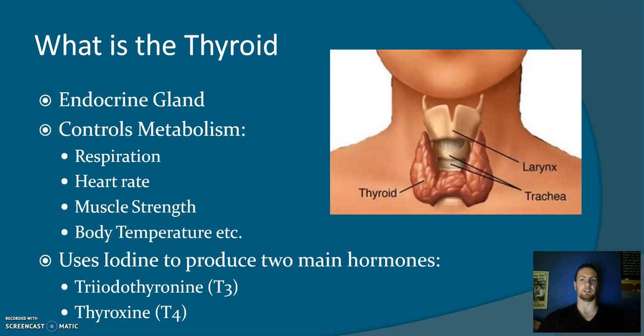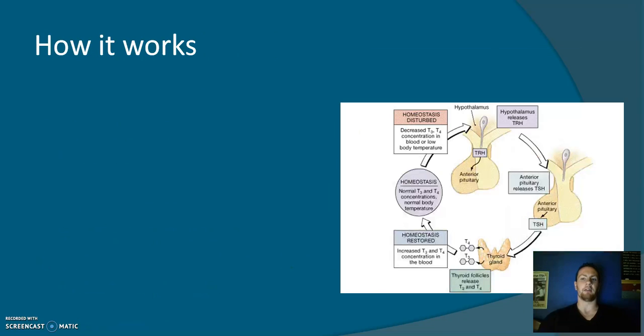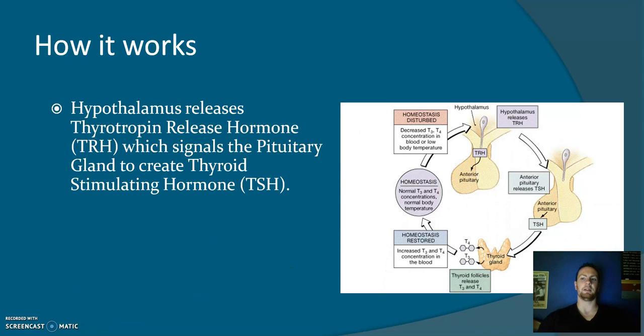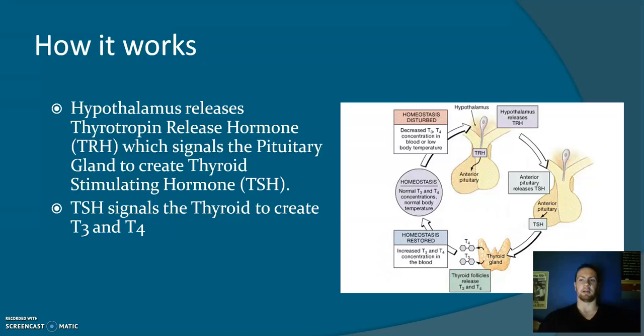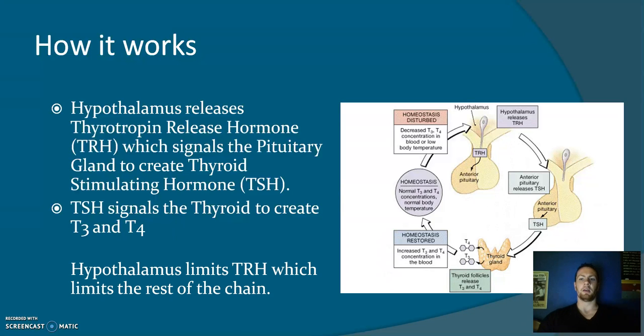The thyroid also uses iodine to create its two main hormones, triiodothyronine, also known as T3, and thyroxine, known as T4. The thyroid works through the pituitary gland, which gets stimulated by the hypothalamus. The hypothalamus releases thyrotropin-releasing hormone, also known as TRH. TRH then stimulates the pituitary gland to release thyroid-stimulating hormone, also known as TSH. TSH stimulates the thyroid to create T3 and T4. When levels of T3 or T4 are too high, the hypothalamus limits the release of TRH, which then limits the production of T3 and T4.